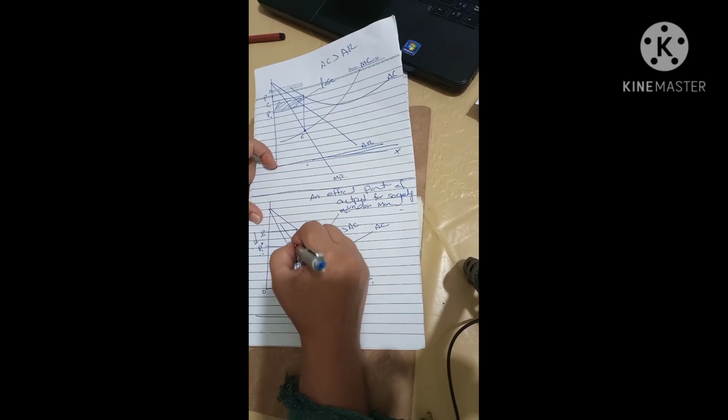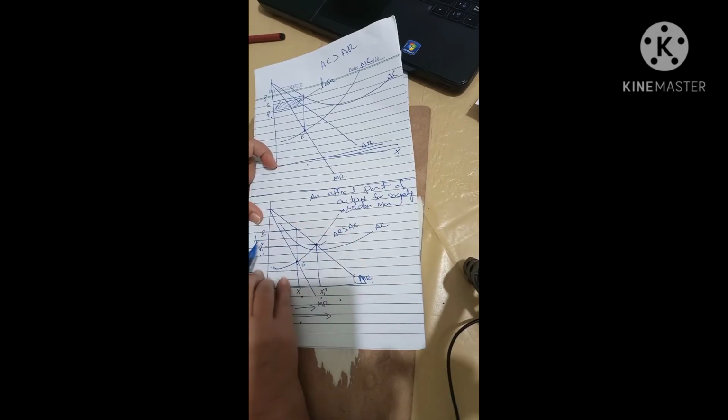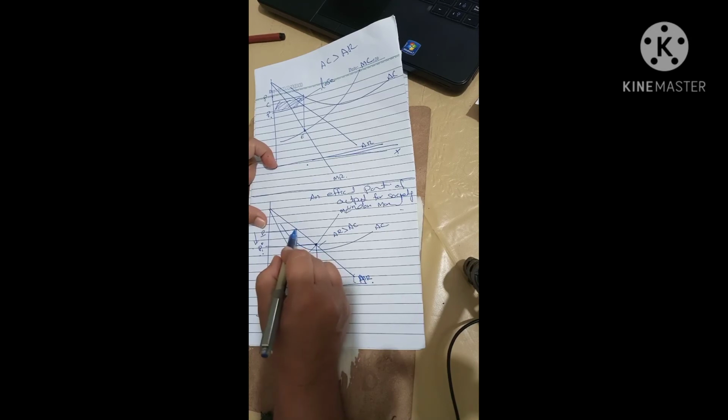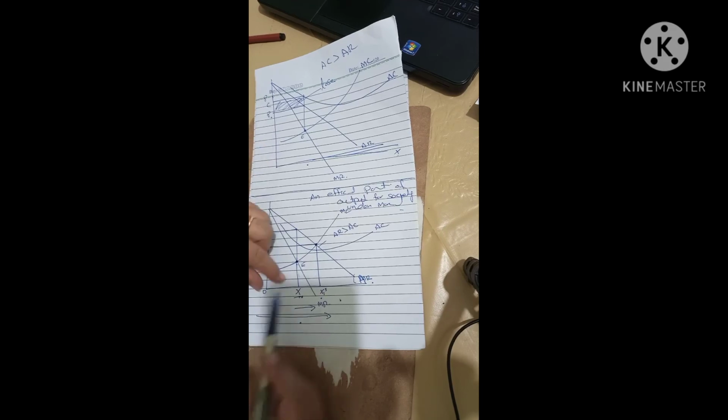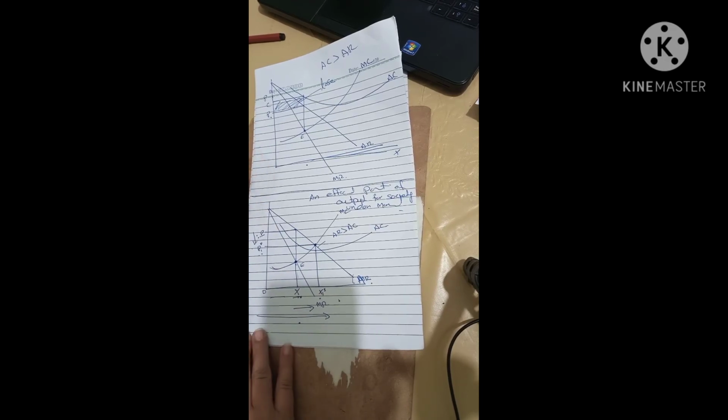From this point when we go up, we get this price, and when we go down we get this X. This is the output and this is the price, meaning at this price the society's demand for output is equal to X.